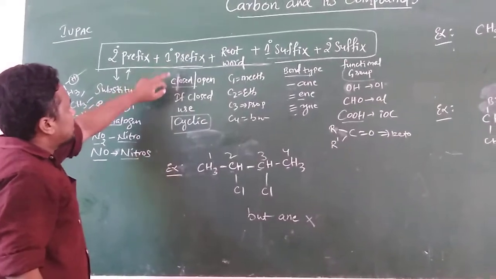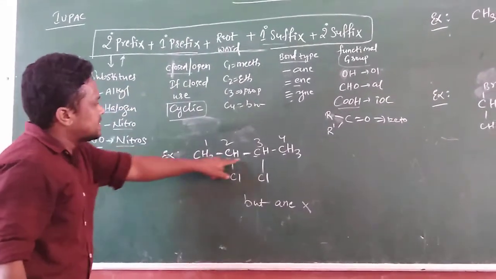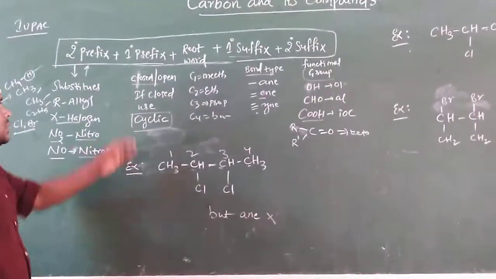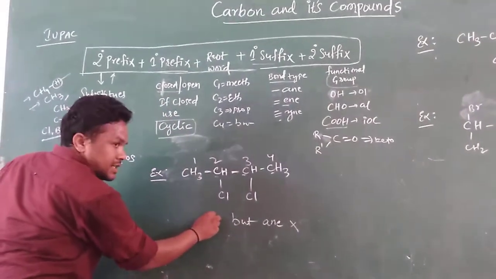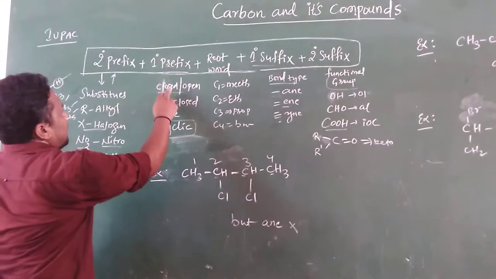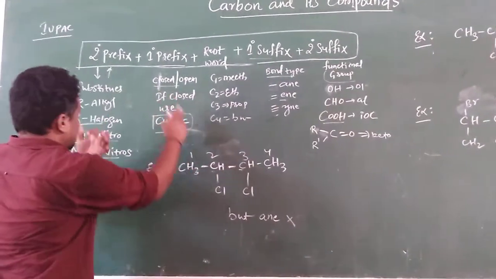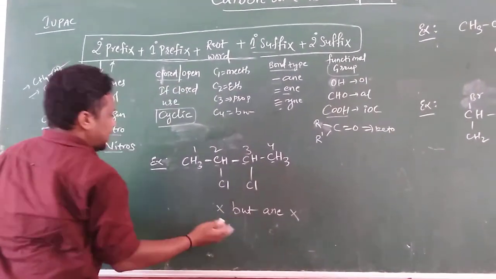Primary prefix: closed or open chain structure. This is an open chain structure, so you need not mention anything. If it is closed, then you need to mention cyclo here. Since this is an open chain structure, you need not write anything.